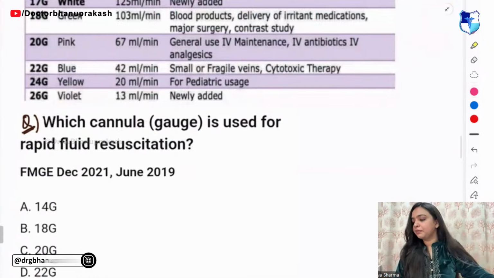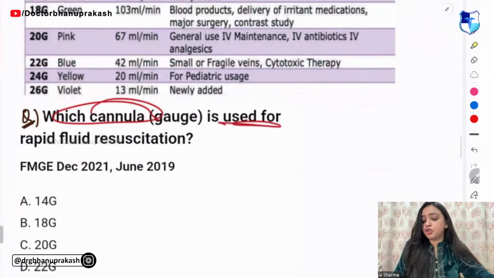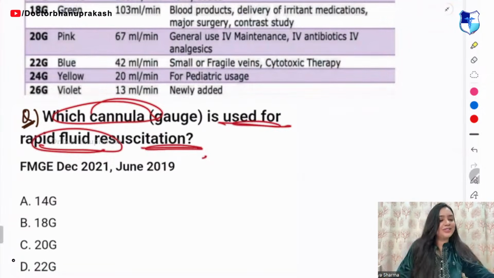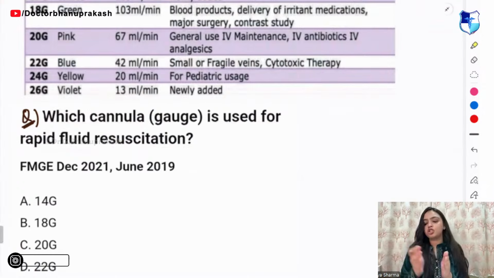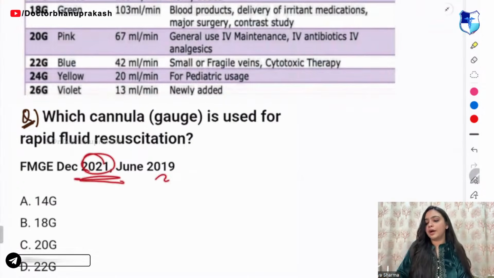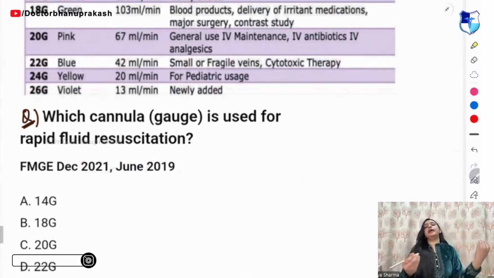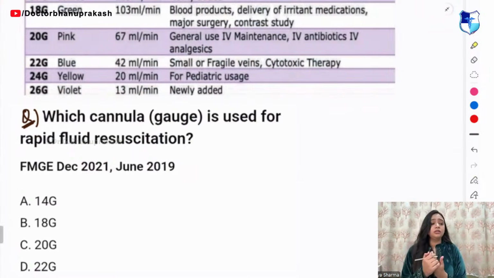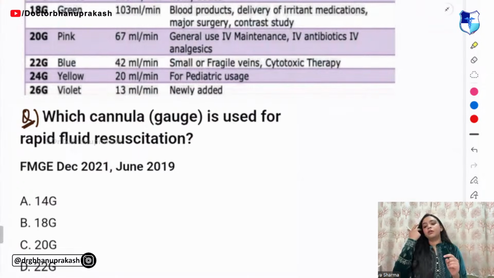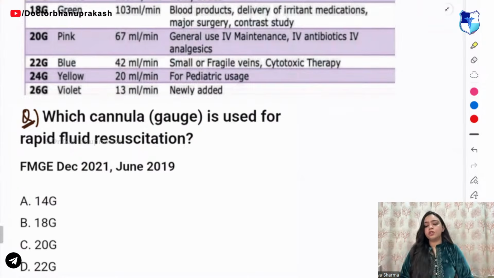So guys, tell me, which cannula is used for the rapid fluid resuscitation? This was asked in FMG 2021 and 2029. And guys, please try to solve all the PYQs properly, right? First, you have to do the FMG PYQ, then INICET and the NEET one, recent one. Tell me fast, which cannula is used for rapid fluid resuscitation?